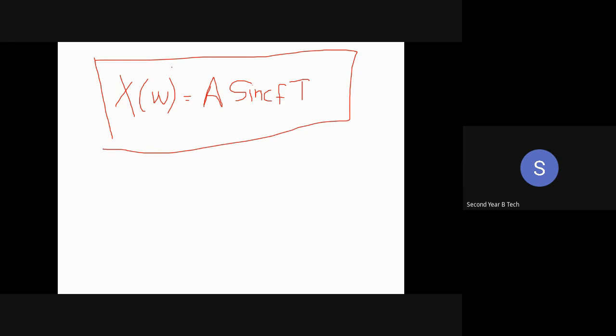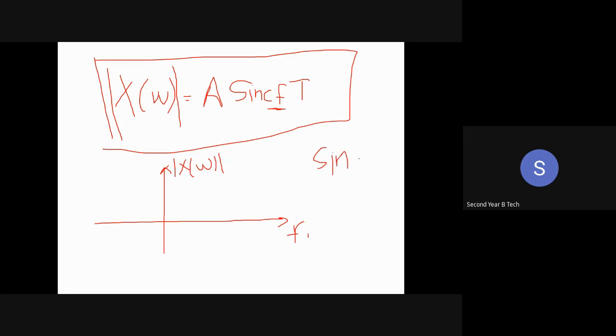Okay, and if I find out the magnitude response of this, there is no imaginary term, this is the only real term which is present. So if I draw a graph of magnitude response, where this is my f and this is the magnitude of X of f, X of omega. If I take the value of f equal to 0 first, always remember, sinc 0 is equal to 1. This is the property of the sinc signal. Sinc 0 is always equal to 1, so sinc 0 matlab we are getting 1.